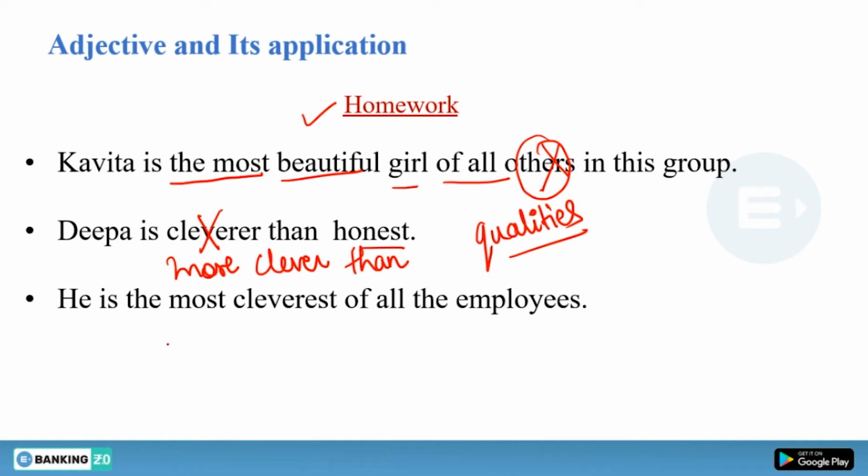Your third statement. He is the most cleverest of all the employees. So we have this the and then most and then cleverest. If you can see, cleverest is the superlative degree, and most is also used for superlative degree. So basically we cannot use two superlative degrees together, right? So simply remove most from here and write he is the cleverest of all the employees. All right, so now this sentence is absolutely fine.